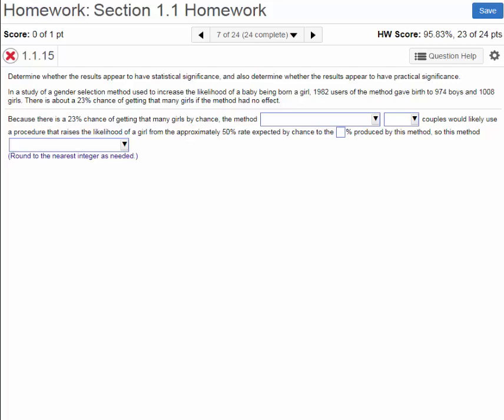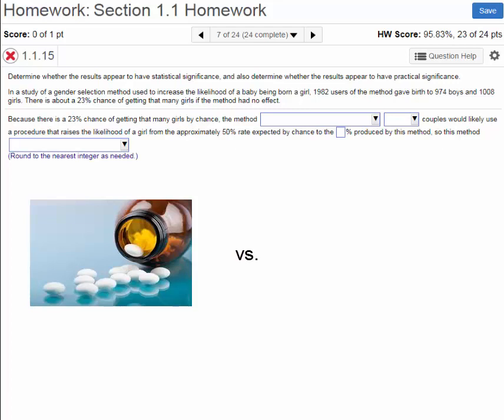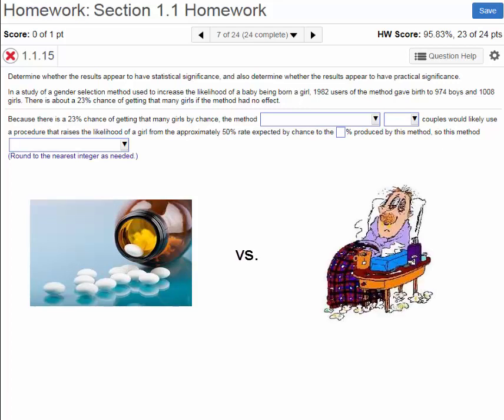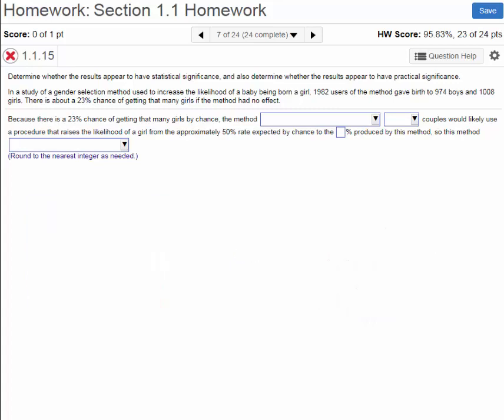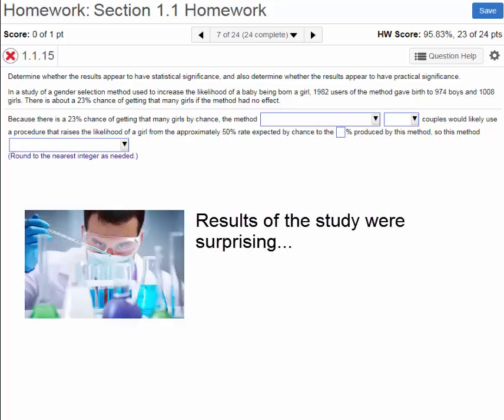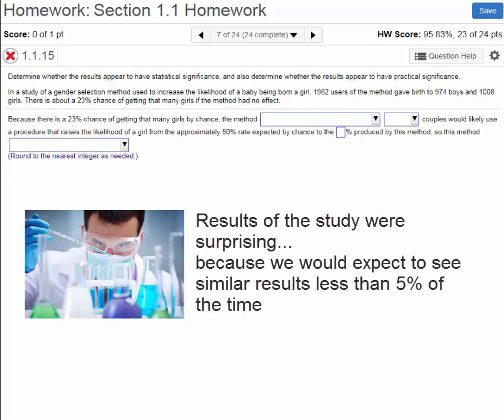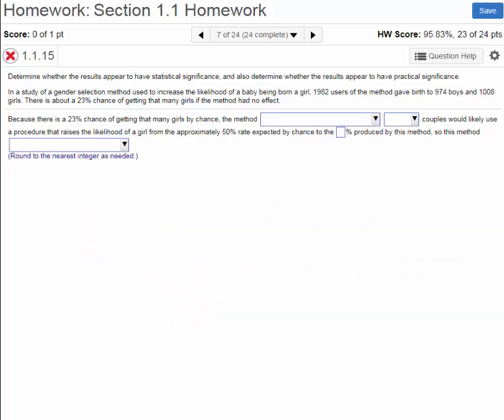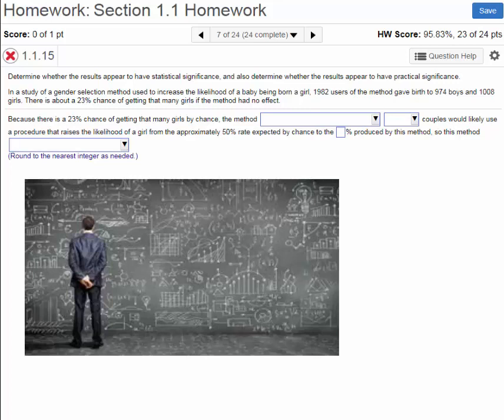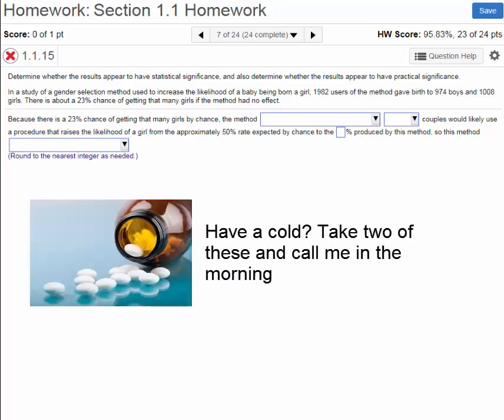For example, suppose that I have a new medicine to treat the common cold. After extensive research in the laboratory, we know that my new medicine reduces the time that people suffer a cold. How would we know this? Because we would have calculated the probability of the results we see and found that they are below our surprise threshold of 5%. And just so you know, we will spend a lot of time in this class learning how to calculate probabilities like this one. So, the medicine is proven to work. It has statistical significance because our surprise threshold of 5% was beat.